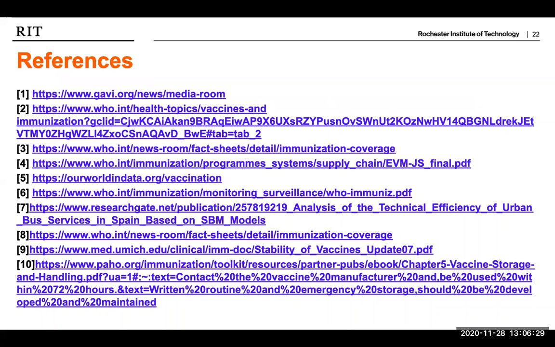These are references that we used along for developing and formulating our models.